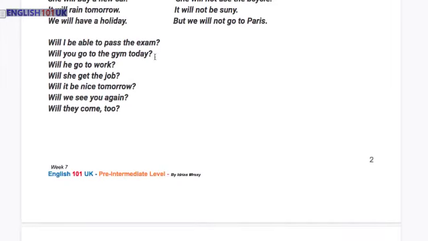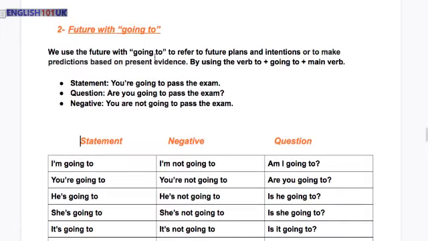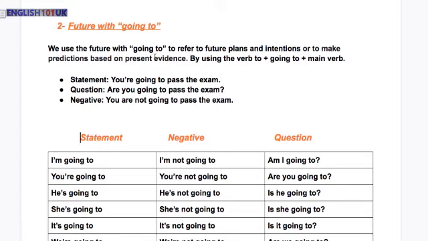Okay, now let's have a look at the uses of going to in the future tense. Here we have the definition. It says, we use the future with going to refer to future plans and intentions or to make predictions based on present events by using the verb to be plus going to plus main verb. So we use the future with going to when we are talking about our future plans and intentions.